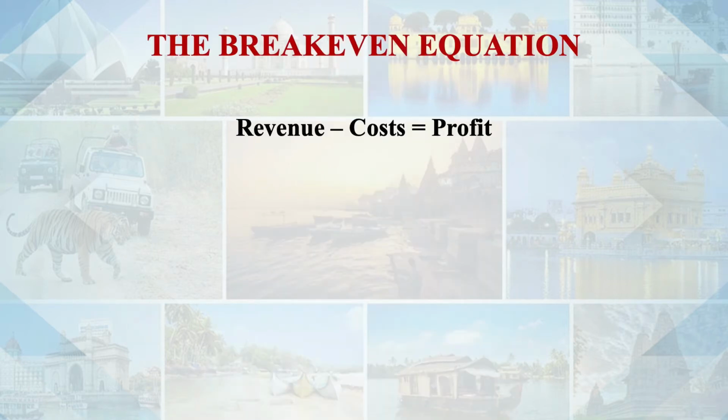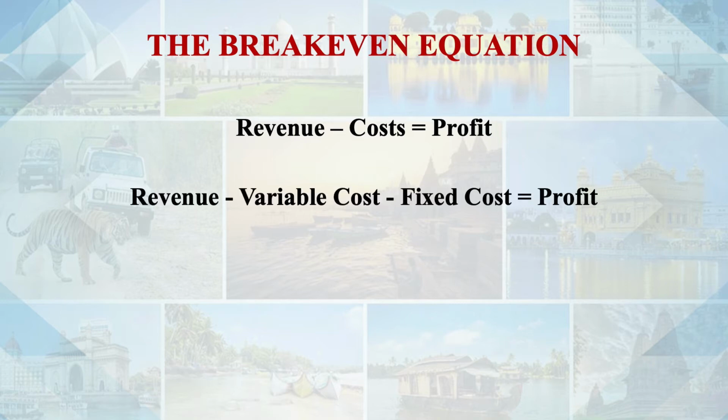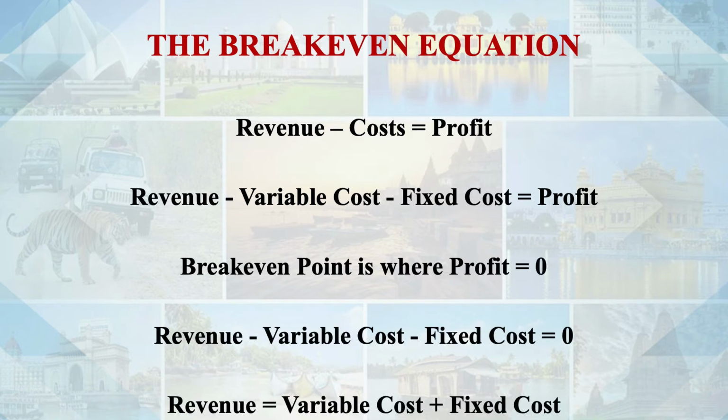Revenue means sales minus cost is profit. Then revenue minus variable cost. So cost is bifurcated under 2 heads, variable cost and fixed cost. So let's redefine this equation. Revenue minus variable cost minus fixed cost is profit. And let's again redefine this. Break-even point is where profit is 0. So what we can say, revenue minus cost is 0, or again revenue minus variable cost minus fixed cost is 0, or we can say revenue is equal to total cost, or revenue is equal to variable cost plus fixed cost. As we know, total cost is variable cost and fixed cost.